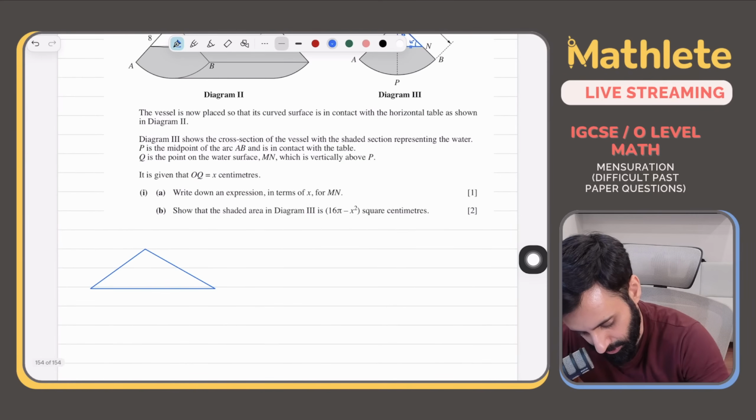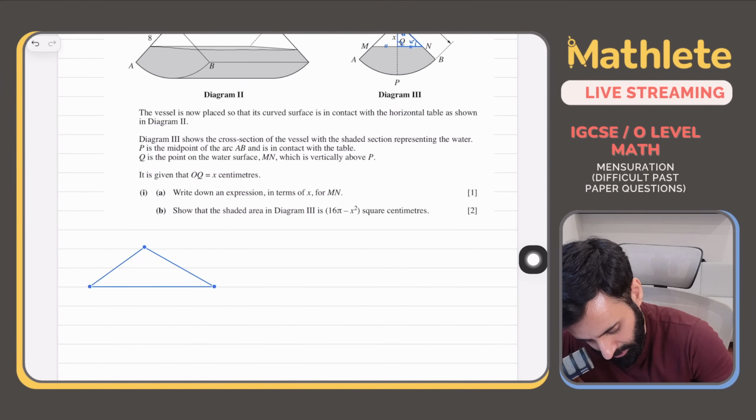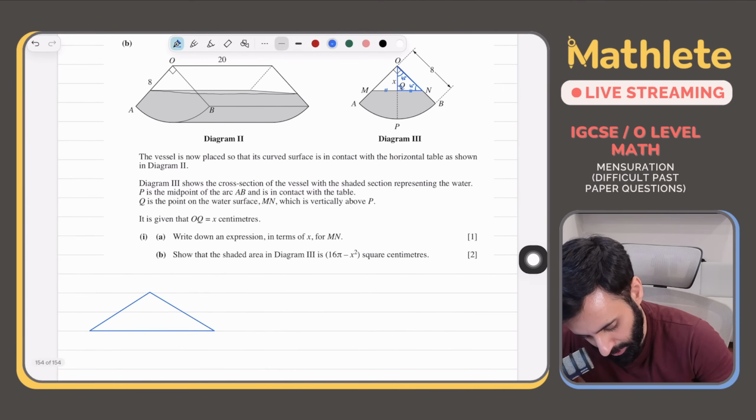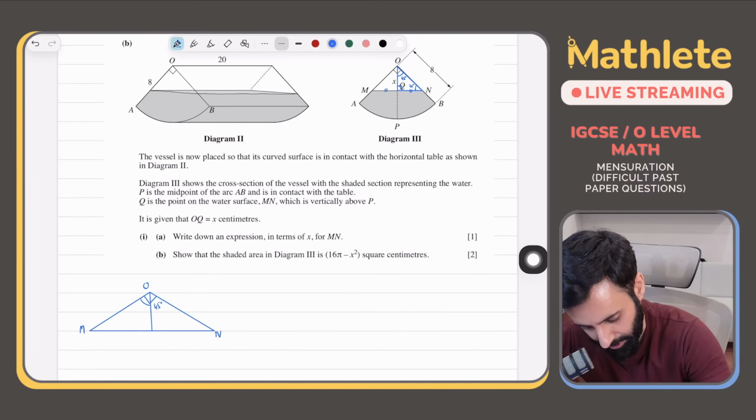So what we're looking at is this. I'm drawing the triangle OMN separately. Here's O, here's M, here's N. This is 90 degrees, not drawn to scale, so just take my word for it. This is a vertical line. Now, what happens as a result is that this becomes 45 degrees and this also becomes 45 degrees. Why?